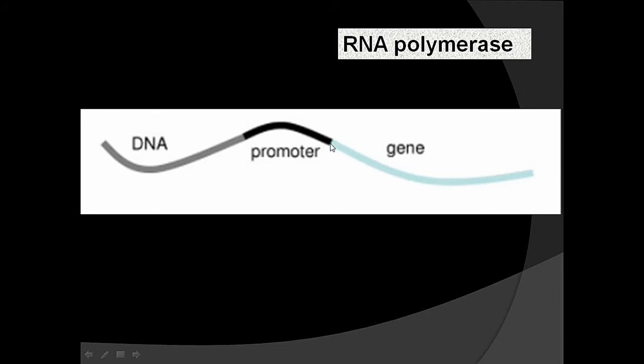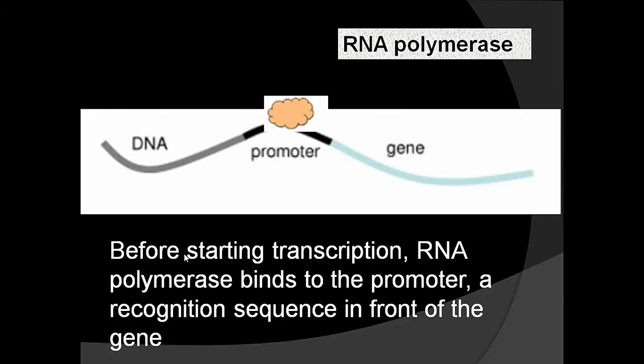Before the gene, a promoter DNA sequence is found. The RNA polymerase recognizes the promoter sequence and binds with the promoter. The promoter has a binding site for RNA polymerase. Before starting transcription, RNA polymerase binds to the promoter, a recognition sequence in front of the gene.